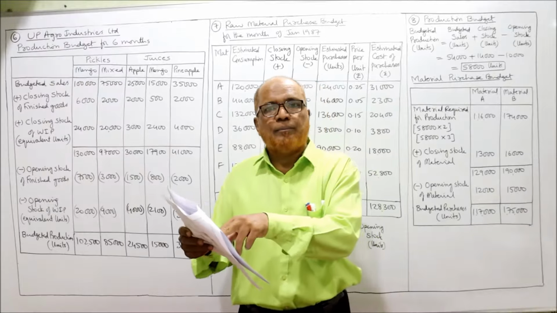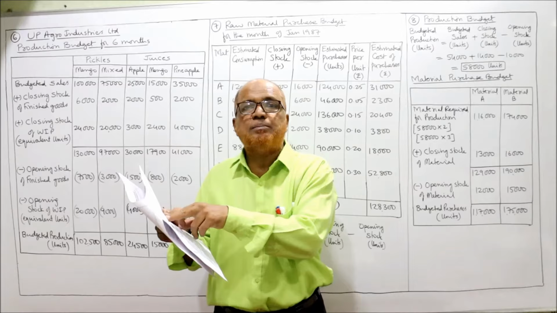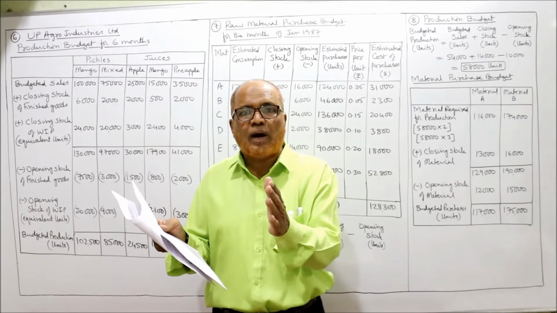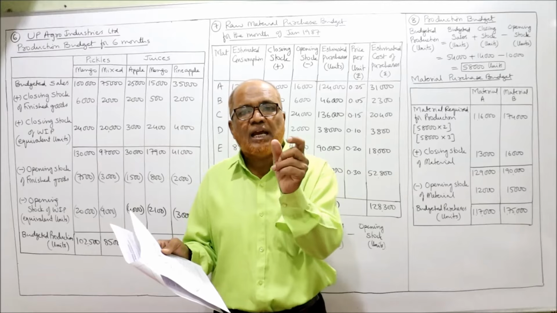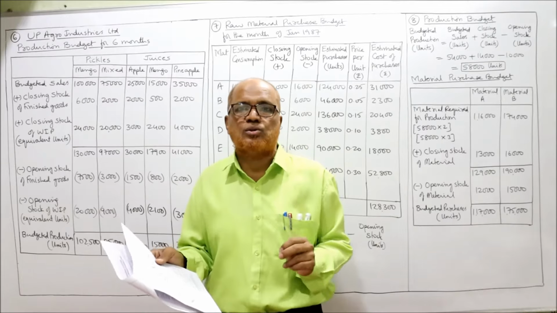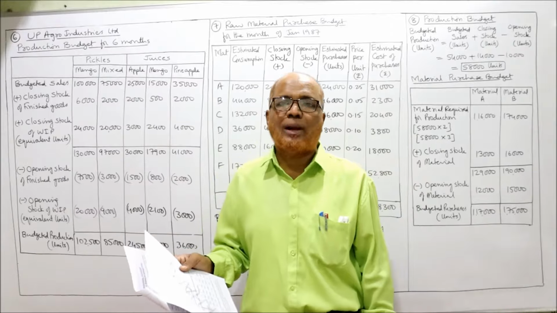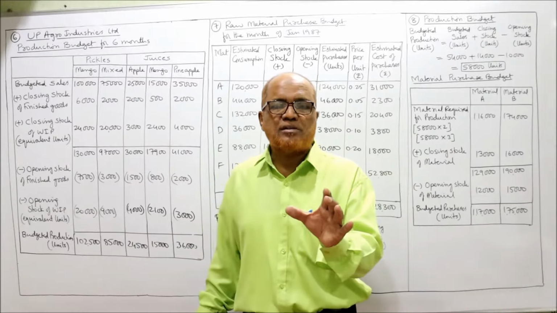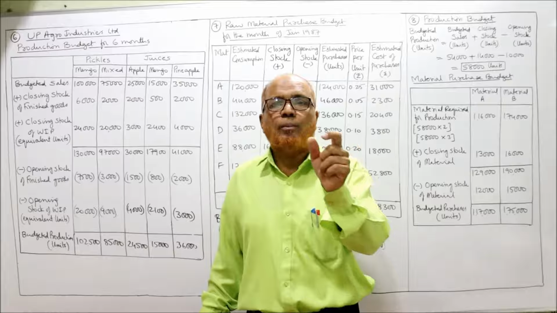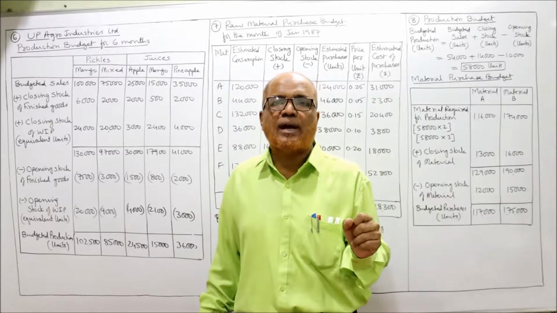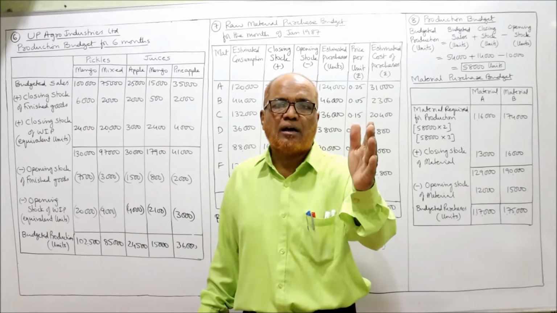Similarly, closing WIP. Closing WIP is given 40,000 units and percentage completed is 60%. The closing stock of WIP is 40,000 units on which 60% is completed. So we calculate 60% of 40,000. That will be called equivalent production, equivalent units. So the new point in this problem is we are given the percentage completed and units in opening and closing. So multiply the percentage with units to get equivalent units. So we have equivalent units in WIP opening and WIP closing.